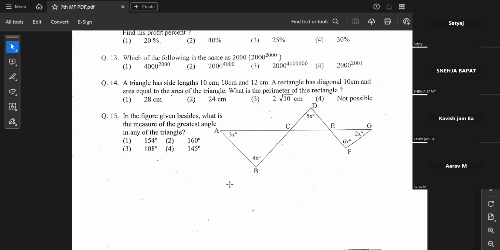Before I proceed to 2011, I'm assuming 2010 is clear for everyone. Sir, I have one doubt in 2010. Okay, so let me hear that first. 2010, tell me. Sir, question number 11.